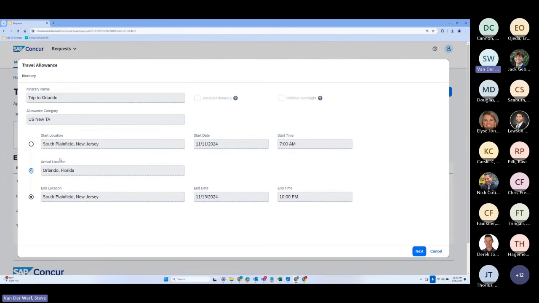And if I was creating an itinerary here, we're just going from South Plainfield, my house, to Florida and then back home again. If you had multiple stops along the way, let's say I was going also to, I don't know, I'm going to Orlando, then I'm going to Miami, then I'm going to Jacksonville, whatever it is, we could add those different locations here so that way the system could properly calculate the per diems for each day. And that's why the times and dates are all here as well. It's for that reason, for calculating it properly.